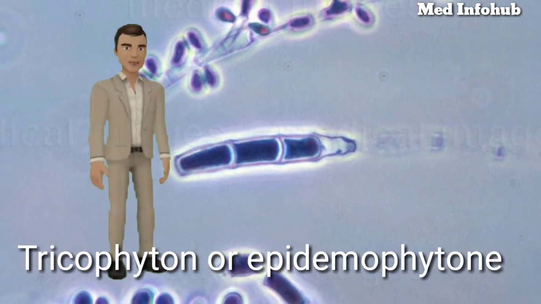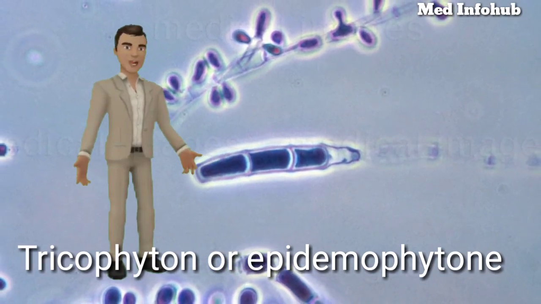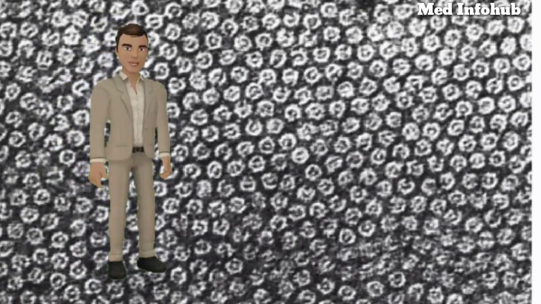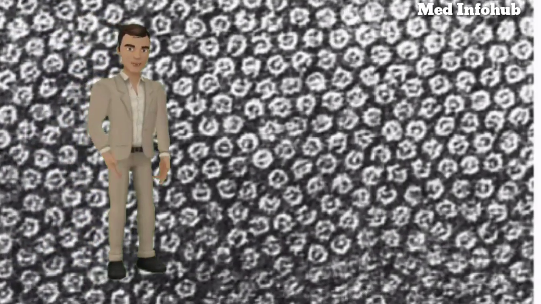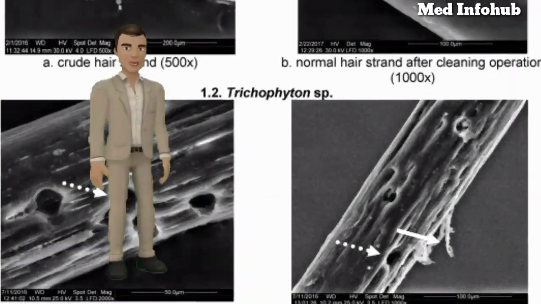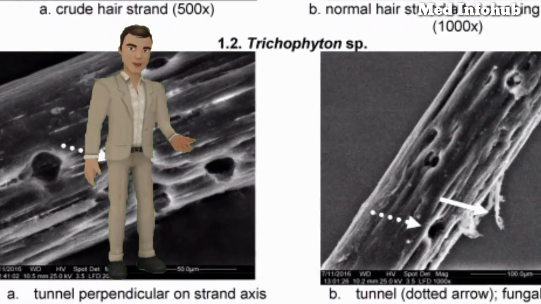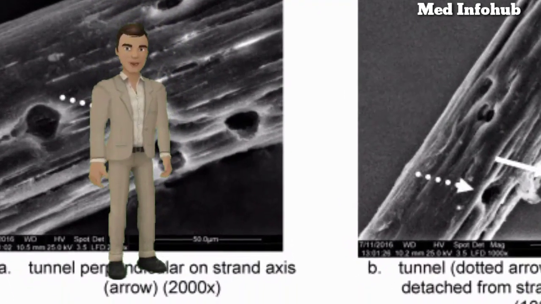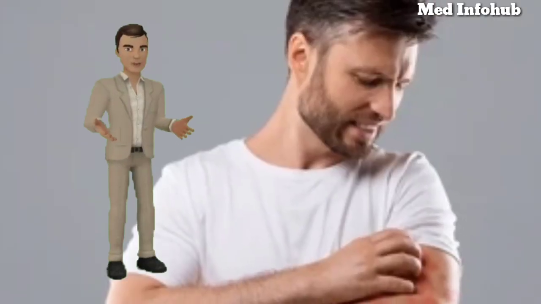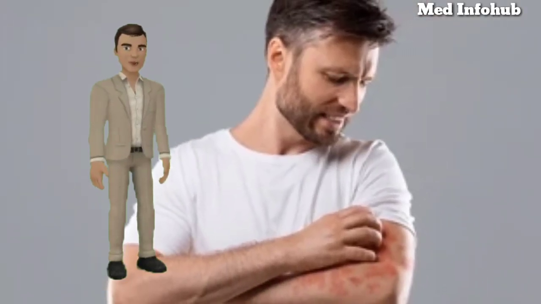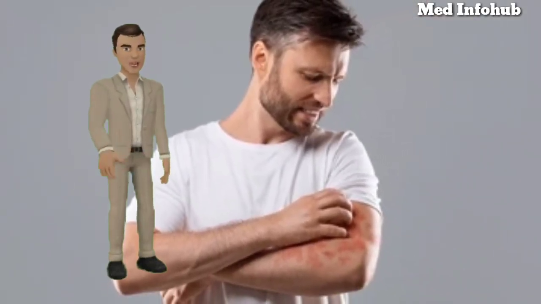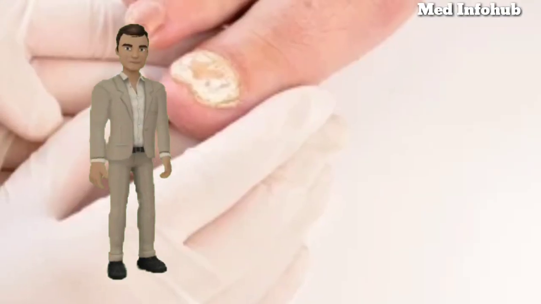So let's see the pathophysiology of the fungal infection. Fungi metabolize keratin. Keratin is the protein present in our skin, nails, and hair. When this keratin protein is metabolized by fungi, it can cause lesions, scarring, brittleness, and dryness. And this is how fungal infections occur.